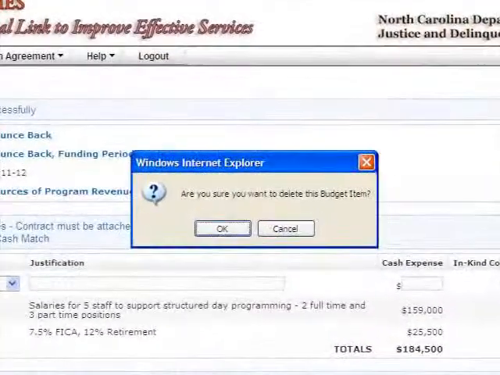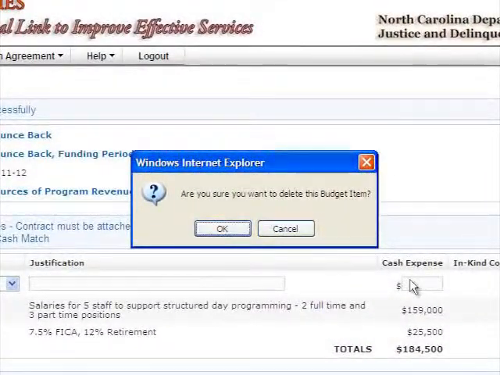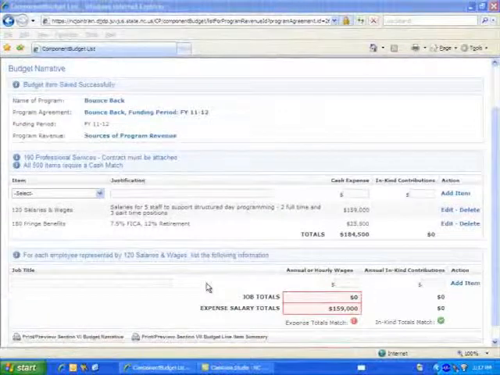A confirmation screen will appear. Click the OK button to continue the delete process, or click the Cancel button to return to the previous screen.